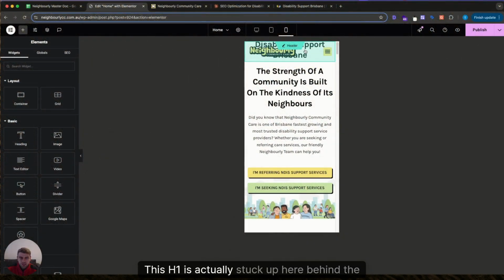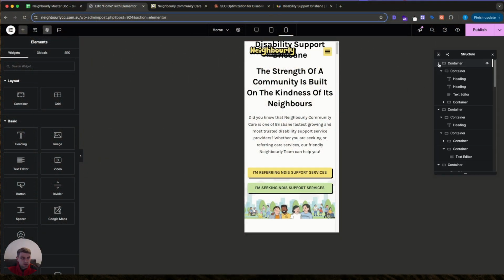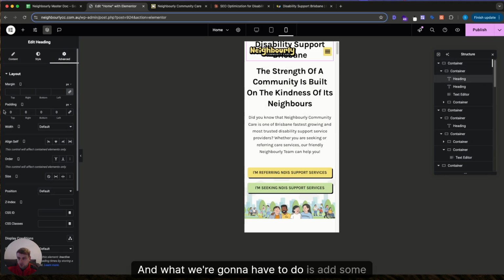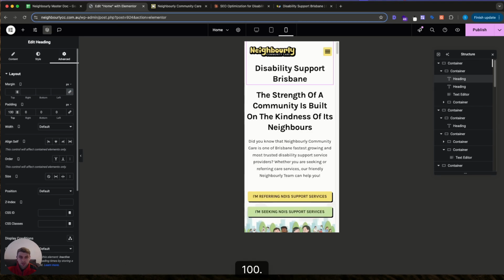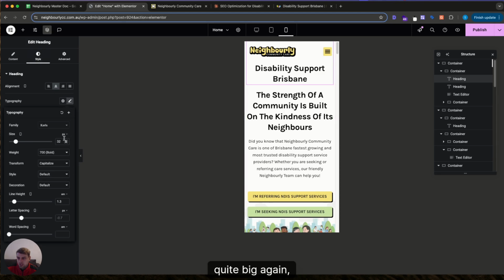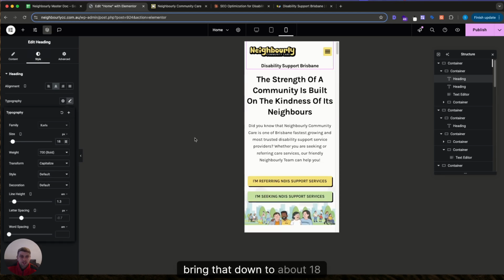This H1 is actually stuck up here behind the header. So what we're going to have to do is click on the hamburger icon and find, yep, that's the container there. And we're going to have to add some padding so that it comes down underneath this header. If I just start with 1,100, that looks quite good. For some reason, the text is quite big again, so I want to reduce that, bring it down to about 18, and yep, cool, that fits quite well.